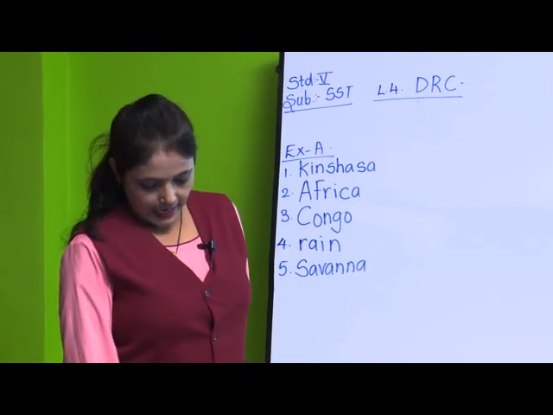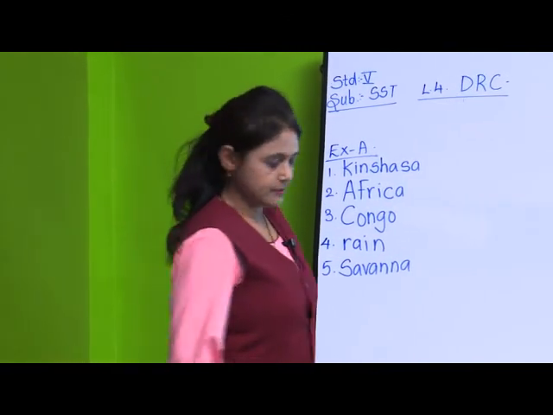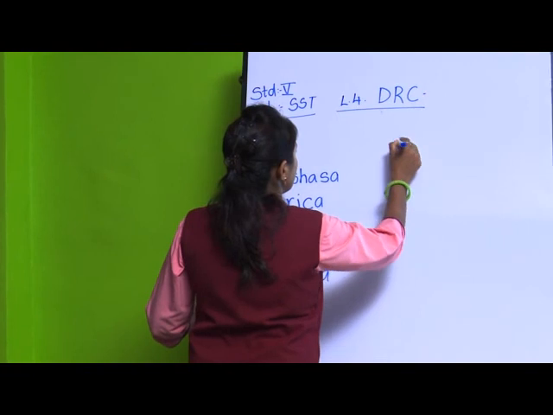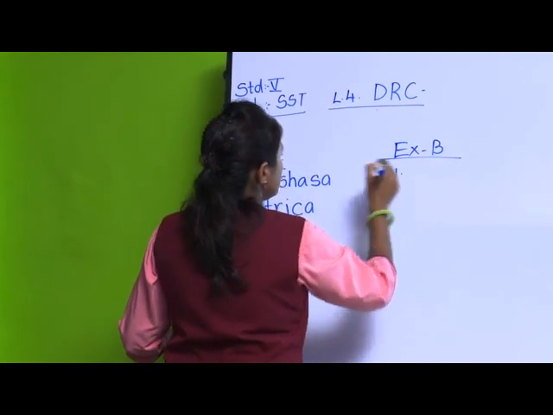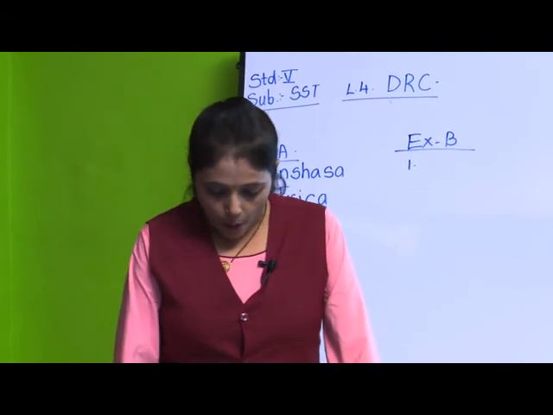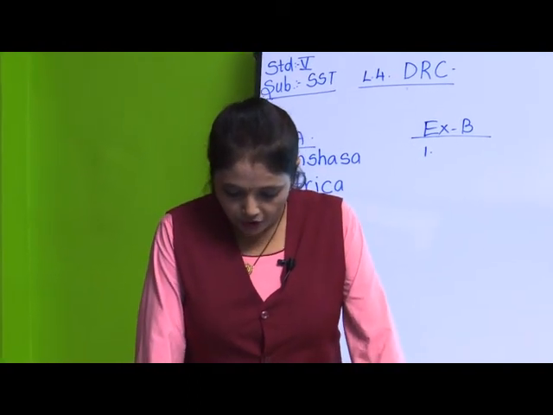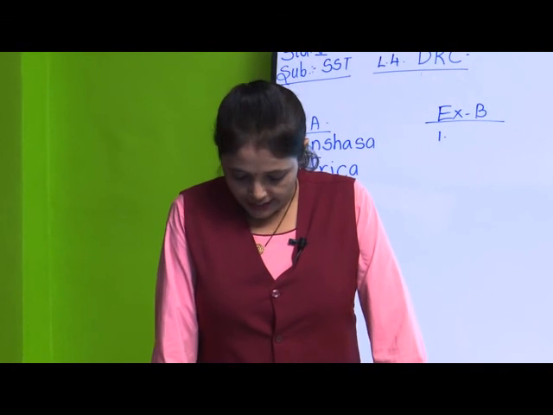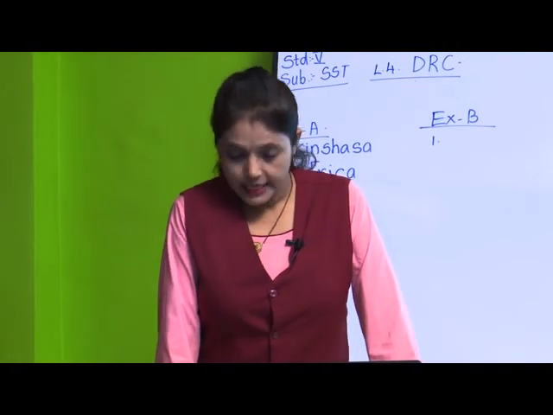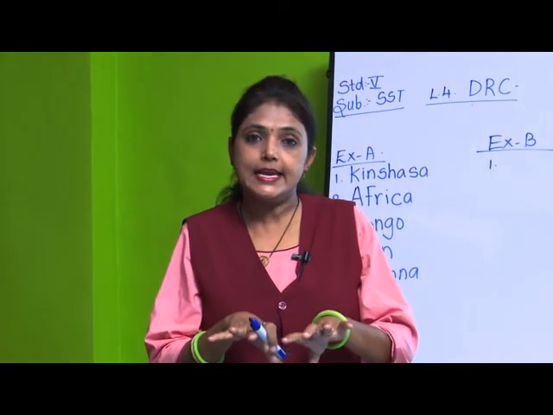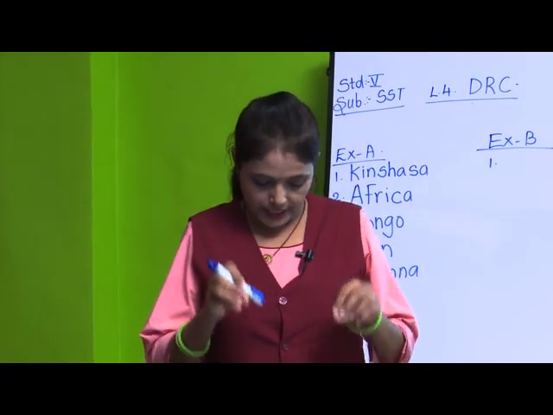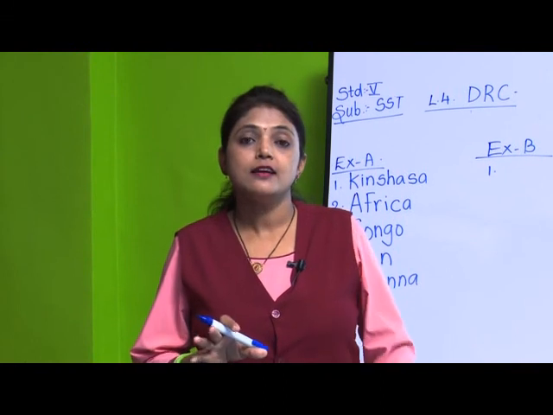Exercise B, that is true or false. First one, most inhabitants of present-day DRC are pygmies. Inhabitants means people who are staying. So most of the people in present day are pygmies.